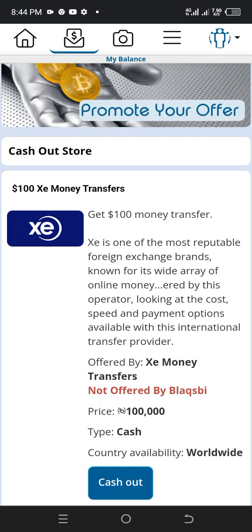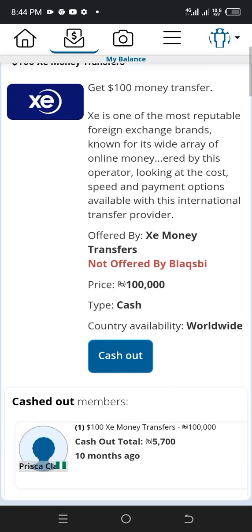The price is 100,000 Blacksby, which is equal to 100,000 USDT. Currently available worldwide. You can try this.